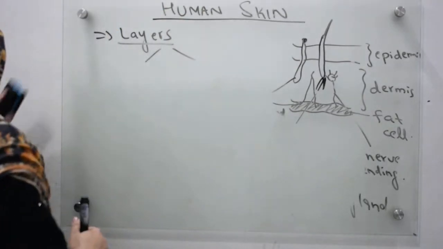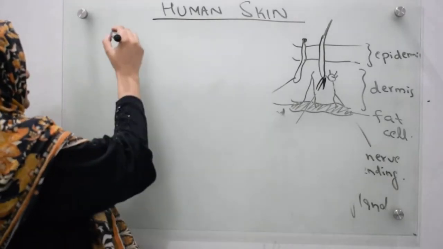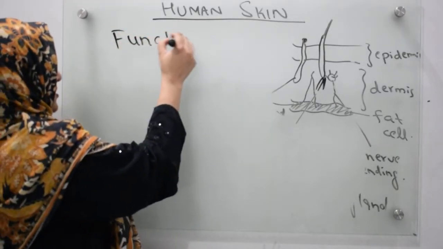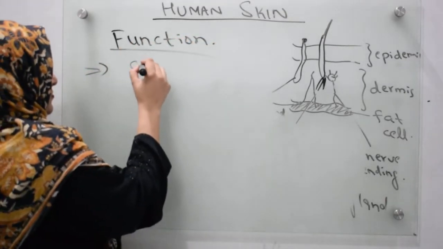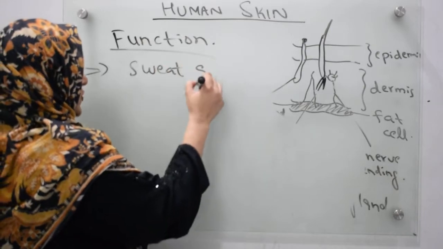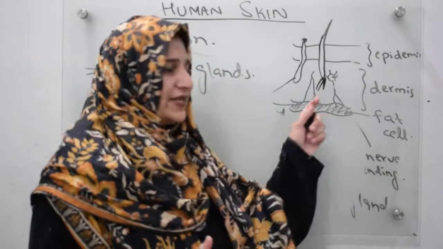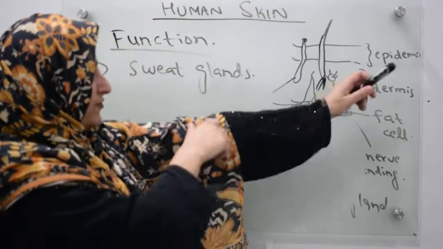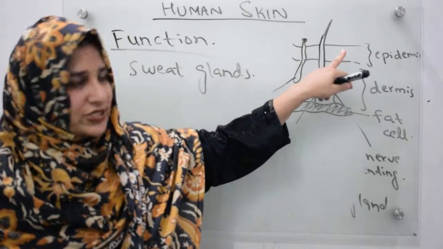We have discussed the layers of your skin. Now we are going to discuss the function of your skin. Sweat glands are those glands that are present in the dermis. First we are going to discuss this figure. The uppermost layer of your skin is known as epidermis.